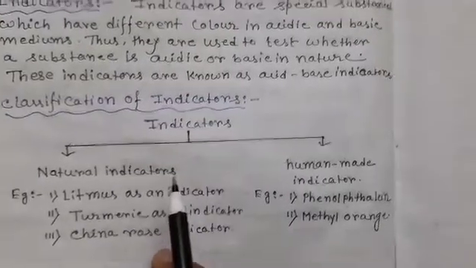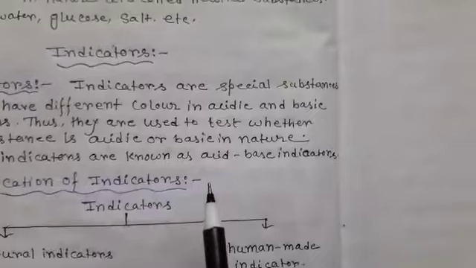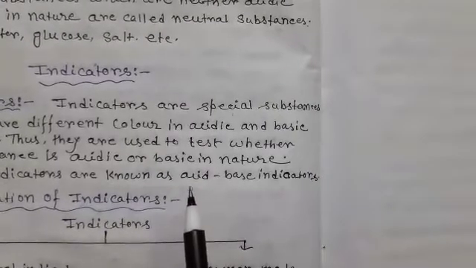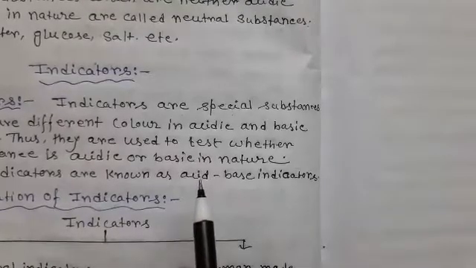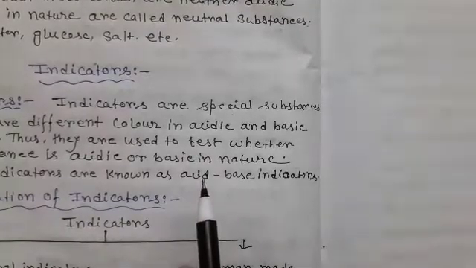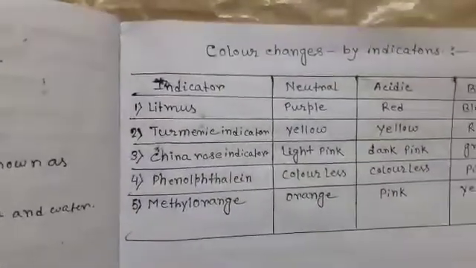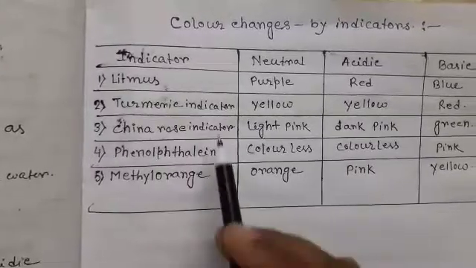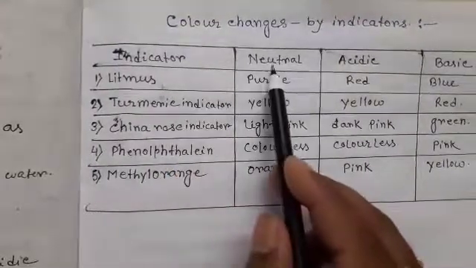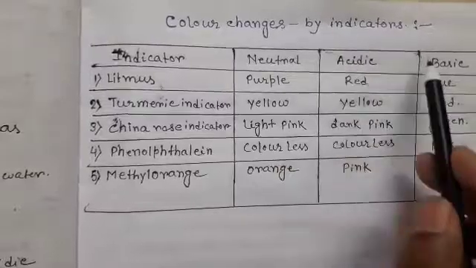An indicator is a unique substance. They change their colors in different solutions, acidic, basic, and neutral, and they help to identify acidic, basic, and neutral solutions. Here is the color change by indicators in neutral solution, acidic solution, and basic solution.